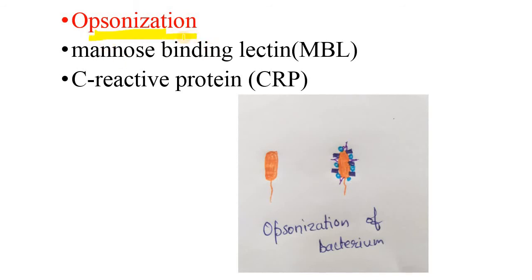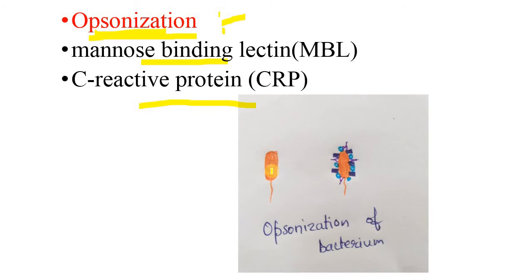Opsonization happens at that time. This opsonization is usually done by mannose binding lectin and C-reactive protein, or even the complement proteins, or even the antibodies. These antibodies or the opsonins bind to the bacterium, and it is now opsonized. Opsonization means this process induces phagocytosis. It makes the bacterium more susceptible to phagocytosis.